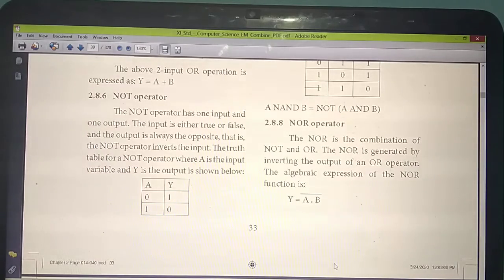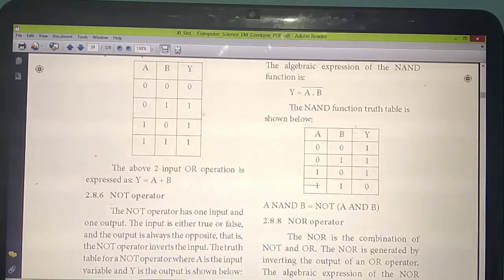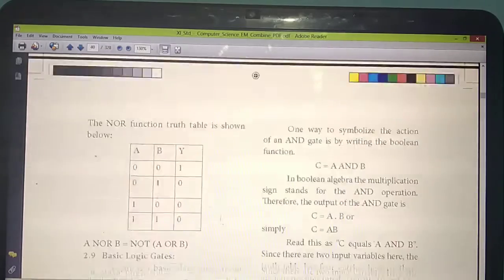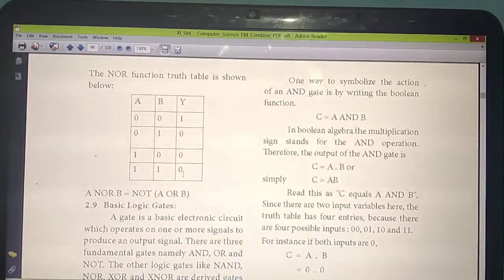So you have studied just the opposite of the OR operator, isn't it? See this table, the same table. This is the OR operator table. So what answer will you get? In the place of 0 you should write 1. Only the answer column, the Y column alone, you should change. Inputs won't get changed. So what answer will you get? 1, 0, 0, 0. Understand how you will get the answer?